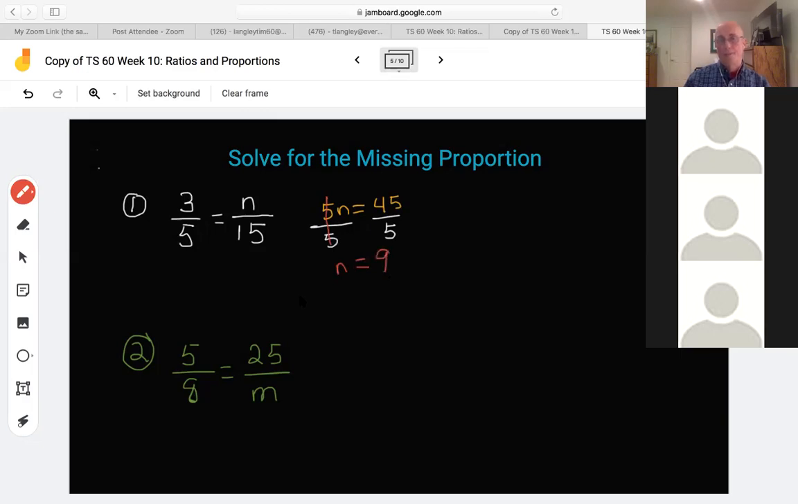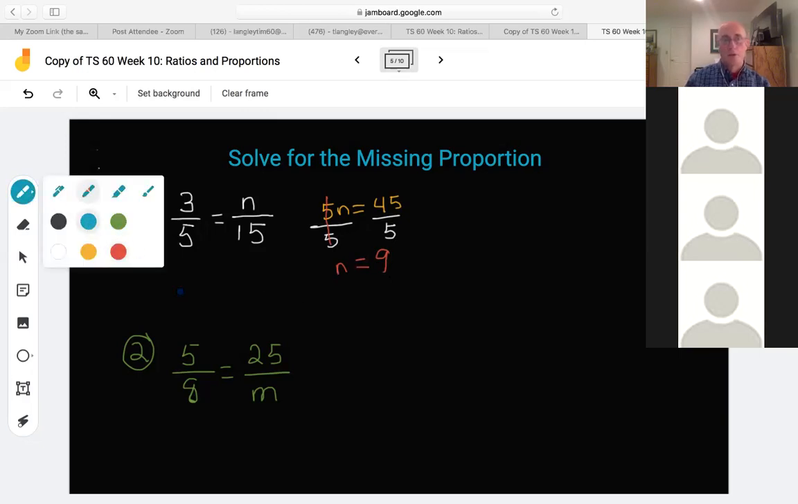N equals 9, okay? Let's do one more. Let's look at number 2 here on the screen. I have 5/8 equals 25 over m. Well, 5 times 5 is 25, so 5 times 8 would be 40. I suppose I could do it in my head, but I'd like you at this point to just practice doing it the way I just did it above, okay?